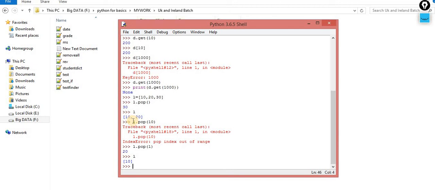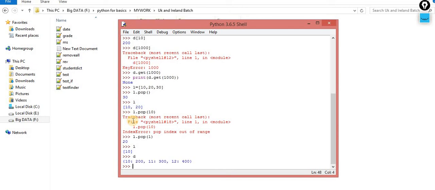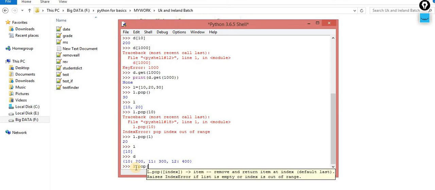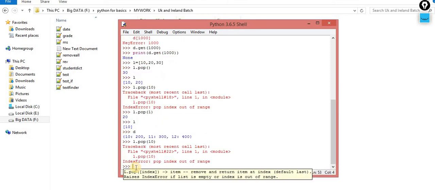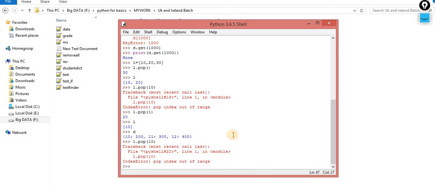The same method is available inside the dictionary. For a dictionary the usage is something like this. In a list we pass the index, but in a dictionary there is no index. Then what do you have to pass? You have to pass the key, if you want to remove the key. Now come to the main point. You have to pass that key in the pop. Sorry, because L is a list, it is giving you the error message, because in this case it takes it as an index.